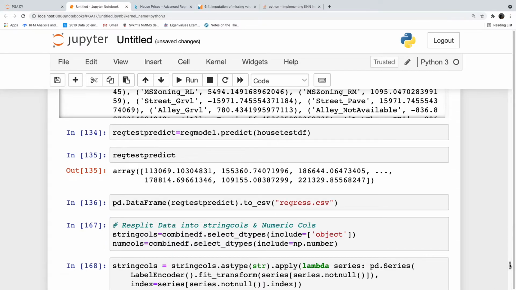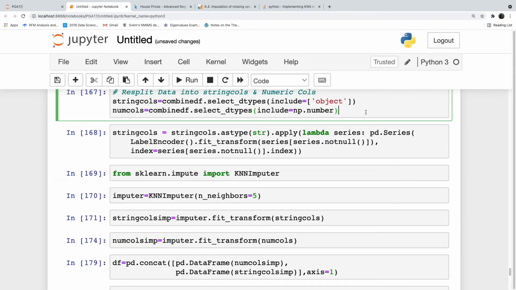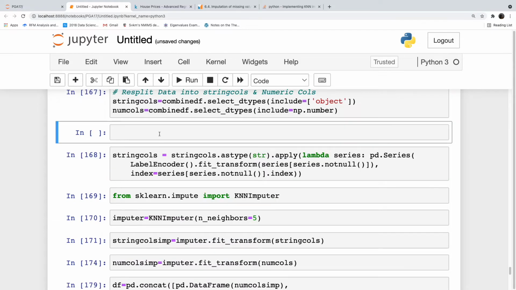So before we run the string calls, we have to make some minor adjustments here. Once you have split it, we will take out the sale price here only. Num calls['sale price'] is equal to string calls.sale price.